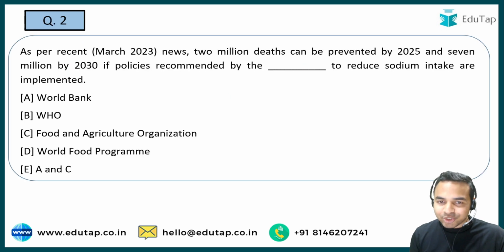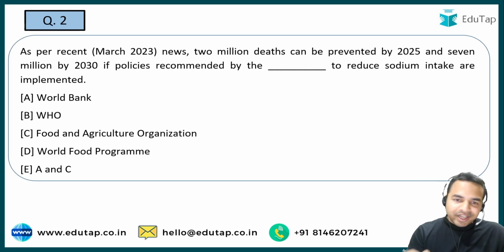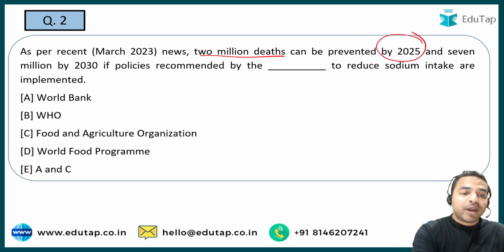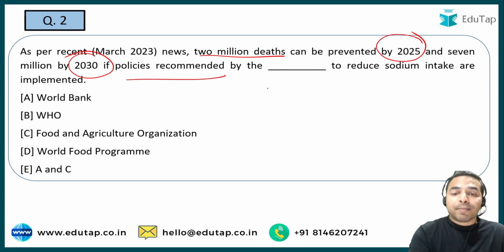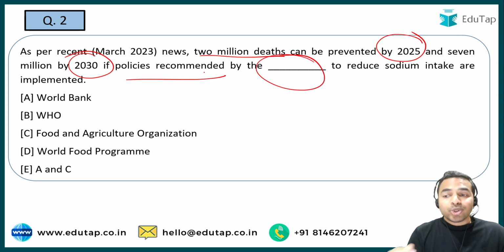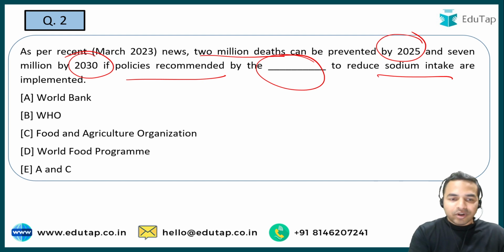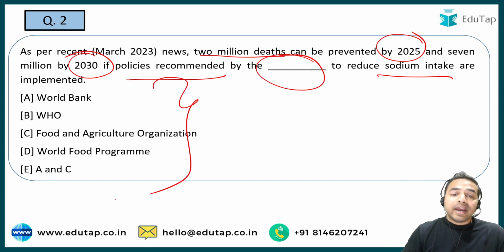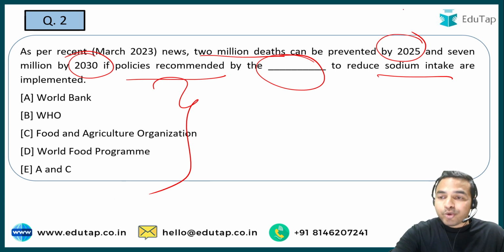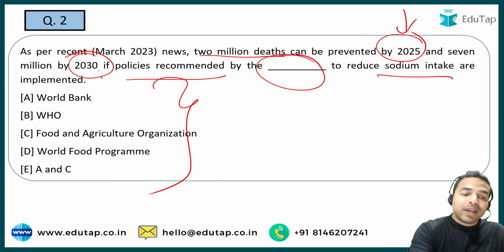Now let's move on to the next question of today's session. The next question: 2 million deaths can be prevented by 2025 and 7 million deaths can be prevented by 2030 if the policies recommended by one of the organizations to reduce sodium intake are implemented. So basically, recently one of these organizations has given its recommendation on how we can prevent 2 million deaths by 2025 and 7 million deaths by 2030.